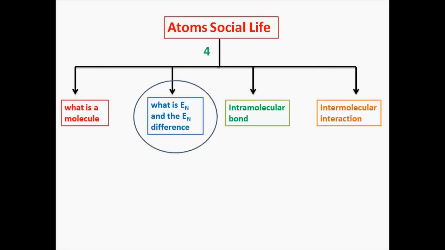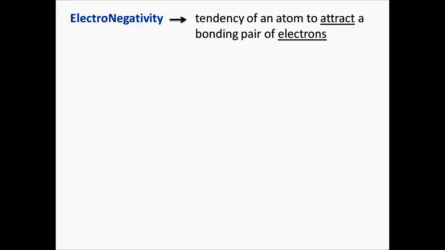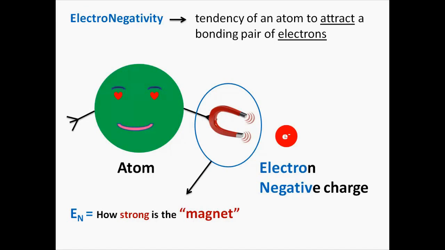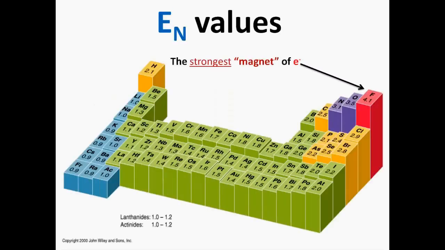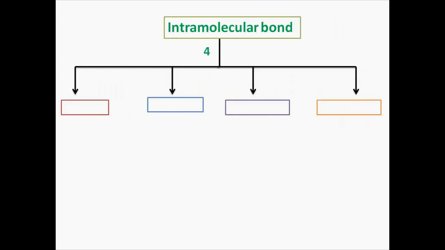And lastly, what is electronegativity? Electronegativity is a measure of the tendency of an atom to attract a bonding pair of electrons, which are negative particles, hence the name. So, if we compare electronegativity with a magnet, its value would tell us how much is the force by which the electron is attracted toward the atom. Each atom has a different value of electronegativity, which can be found written in the periodic table. But what is electronegativity difference? It is the difference of electronegativity between 2 atoms in a bond.